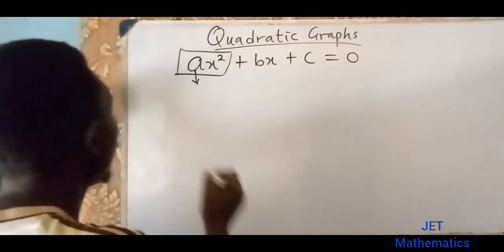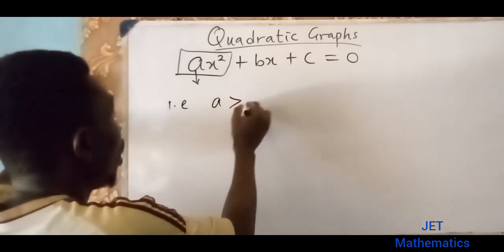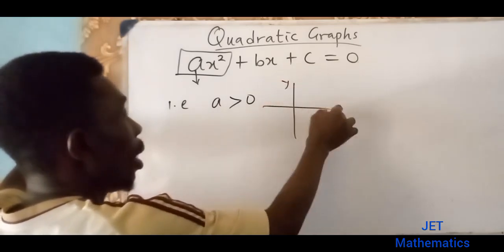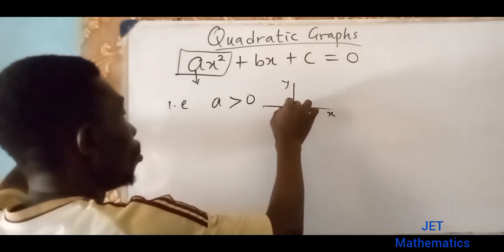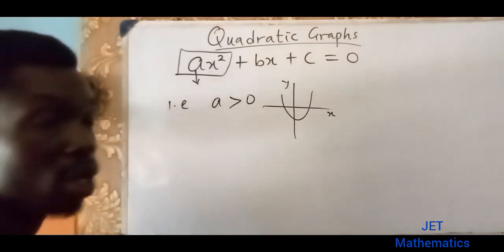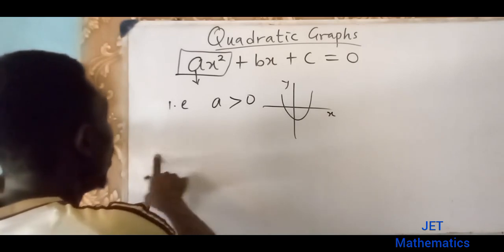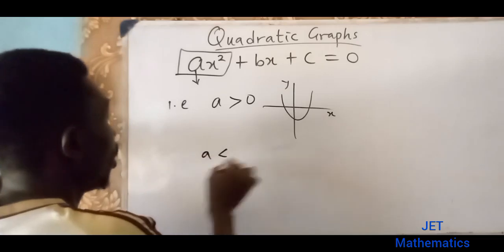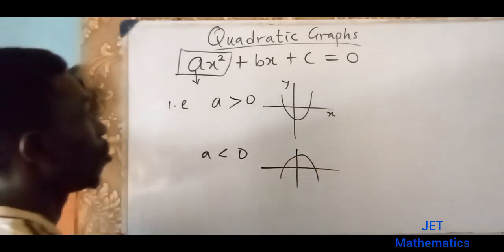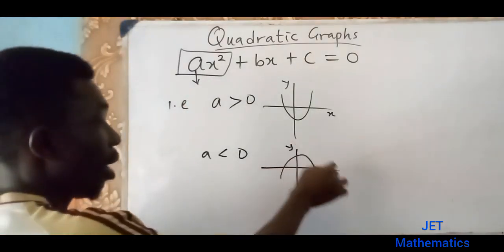If the leading coefficient is positive, that is, if a is greater than 0, our graph will take this form. These are the y and x axes. It will take a U form, okay? But if a is negative, then our graph will take an N form. Okay, so these are the two forms that the quadratic graph can have.